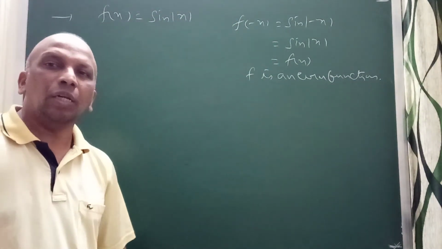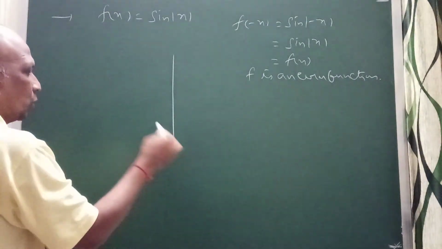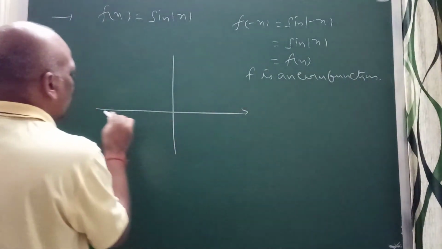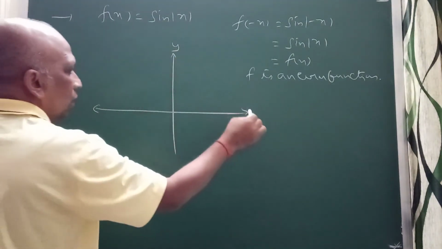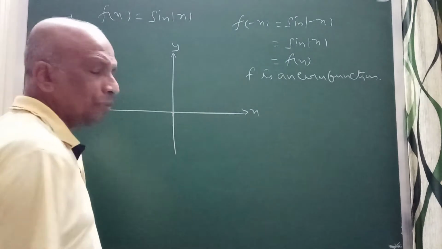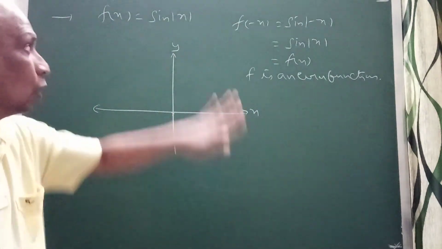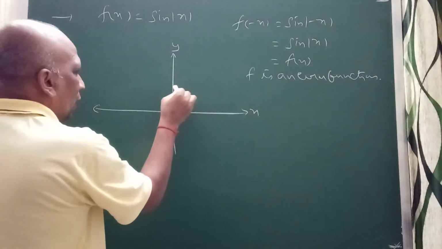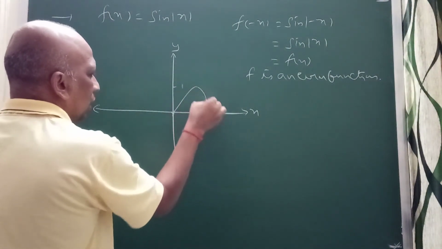Clear? Sir, how to explain graphically? If you think graphically about this, whenever you are thinking about the graph of this one, first you draw the graph on the right hand side, when x is positive. Maximum 1, sin 0 is 0, it will go like this, come like this.